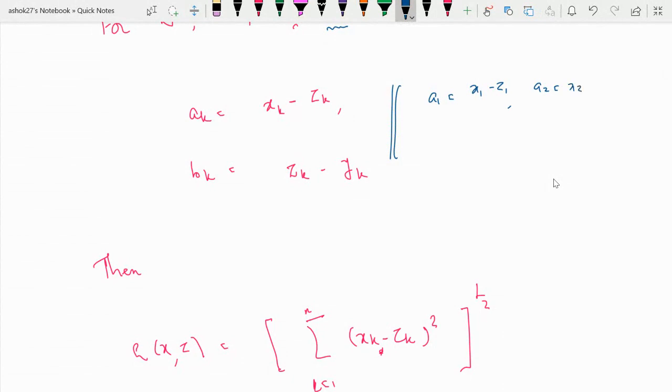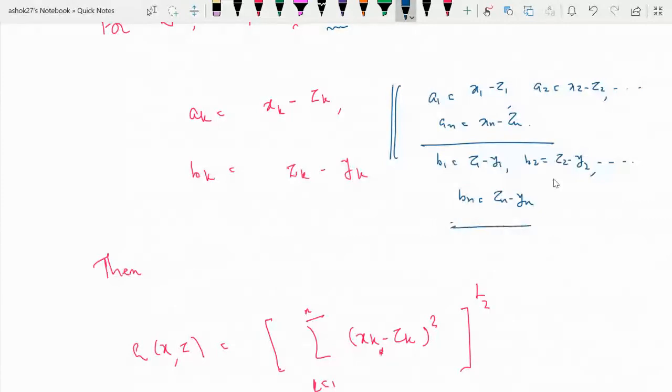It will be x2 minus z2, and likewise, what is an? It will be xn minus zn. Similarly, what is b1? It will be z1 minus y1, b2 is z2 minus y2, up to bn, which will be equal to zn minus yn.